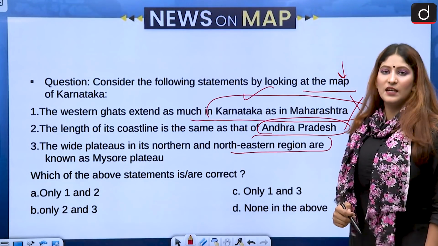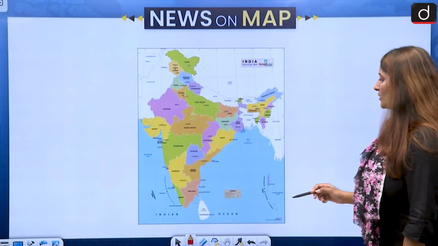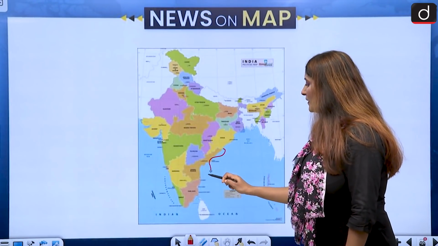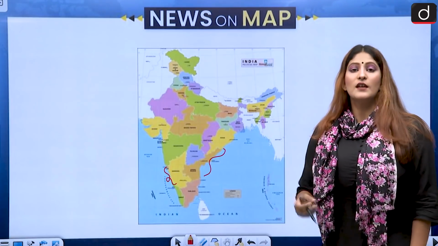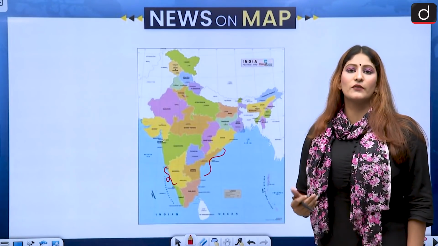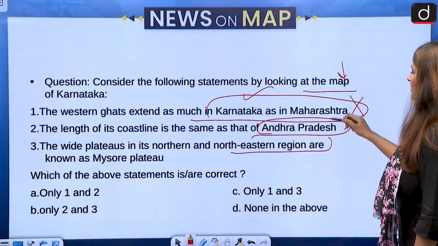Then we see the second statement about the comparison of coastline between Karnataka and Andhra Pradesh. So Andhra Pradesh basically has a coastline of more than 900 kilometers, whereas Karnataka has it just for 300 kilometers. So that makes the second statement also incorrect. Both the statements are not correct.